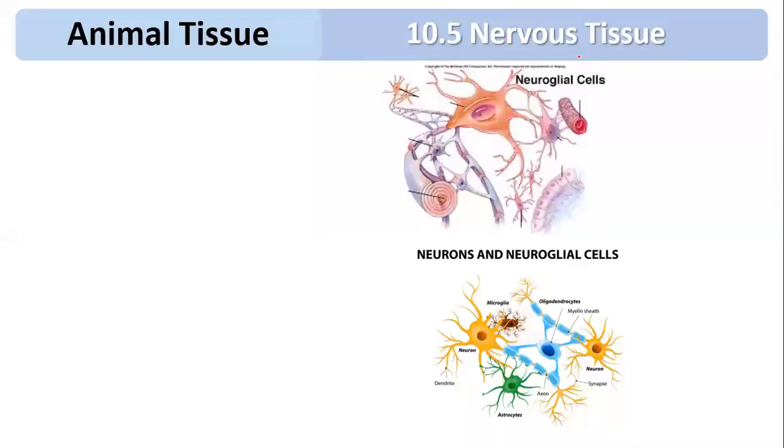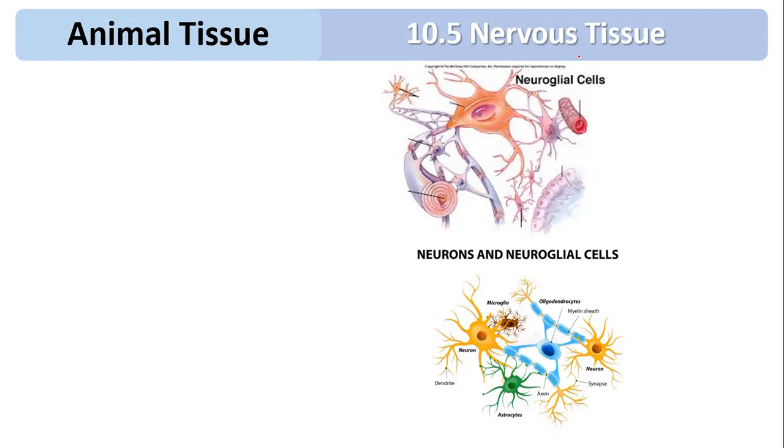Now we are going to discuss the nervous tissue. The nervous tissue is made up of two types of cell. One is called the nerve cell or neuron. Another is called the neuroglial cell. So the nervous tissue is the last type of tissue.